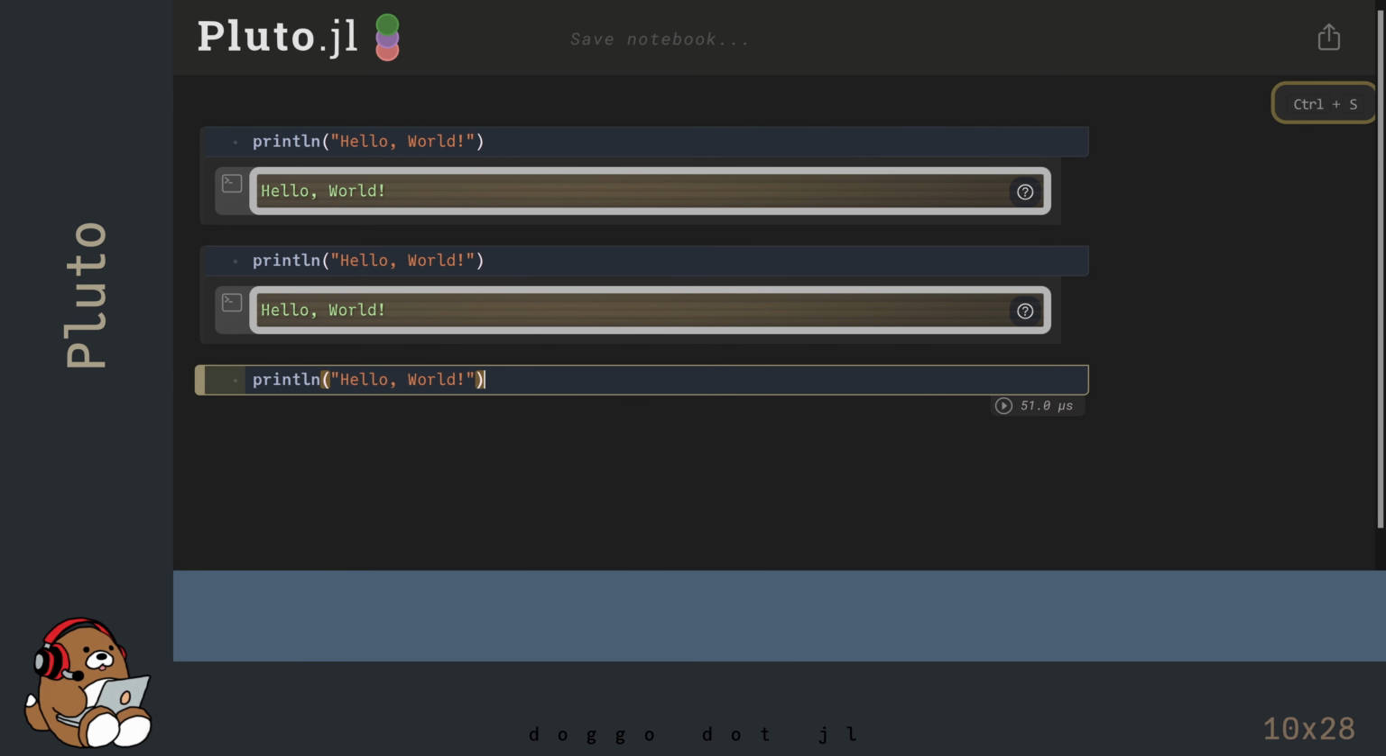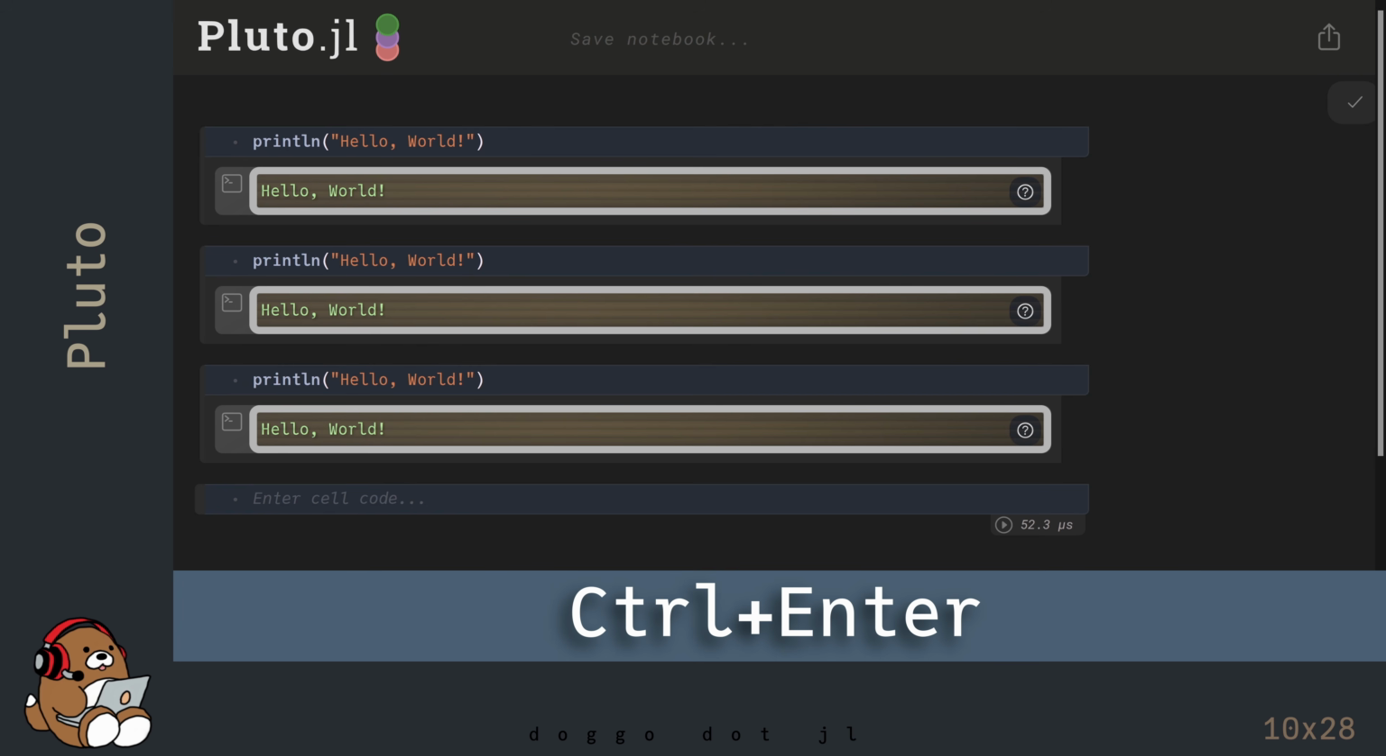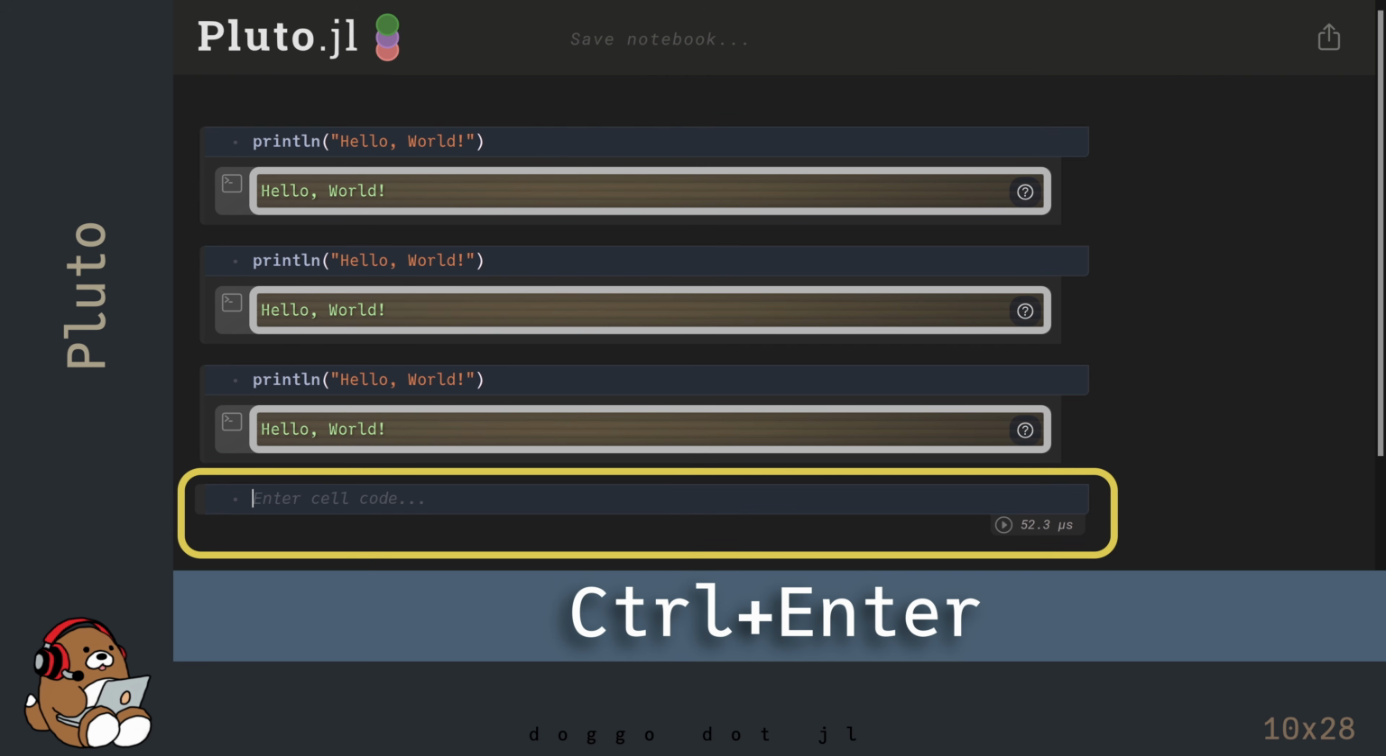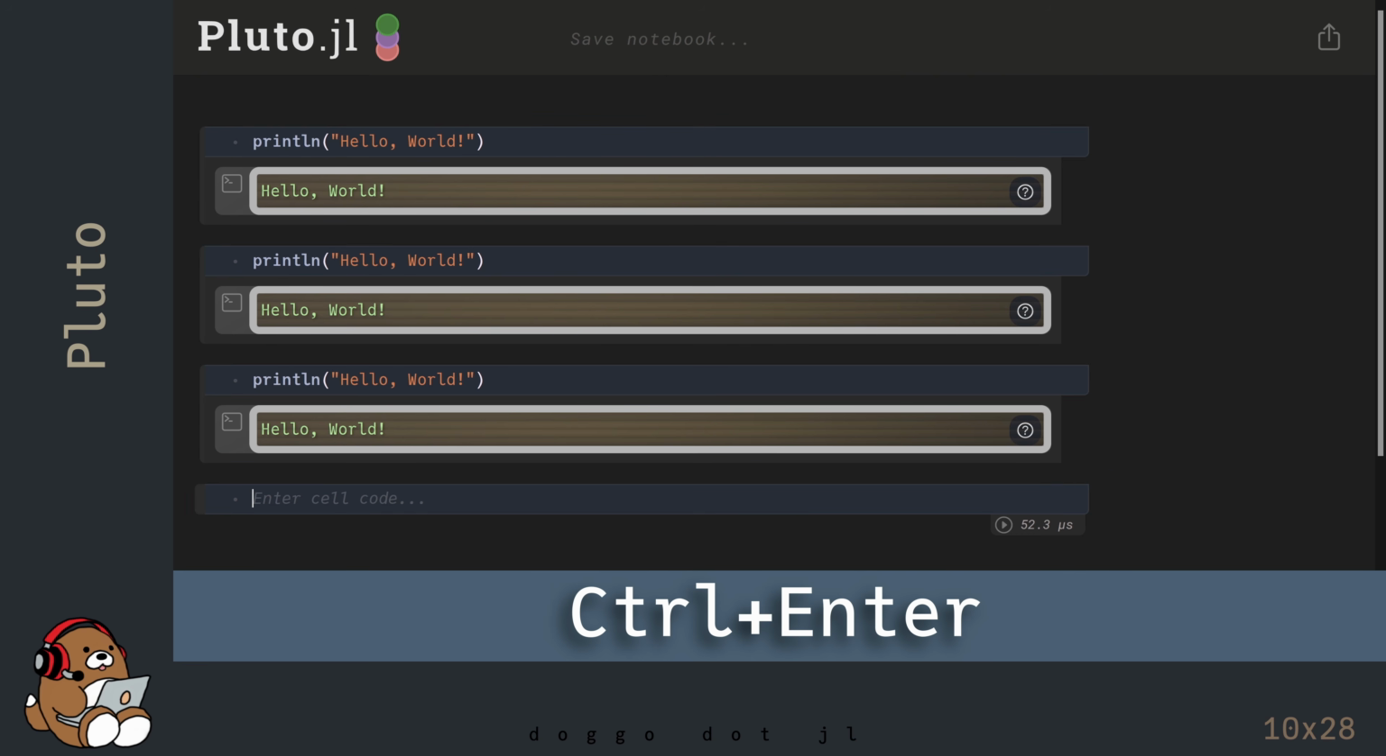Adding a new cell manually every time can get tedious, so there's a third way to evaluate code in Pluto. This time, hit Ctrl-Enter. Ctrl-Enter evaluates the cell and then gives you a new blank cell. Brilliant! For the most part, I use Ctrl-Enter when I'm using Pluto.